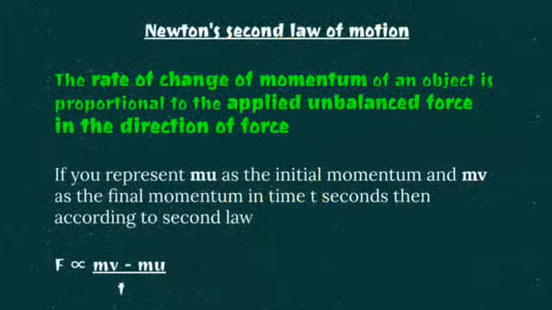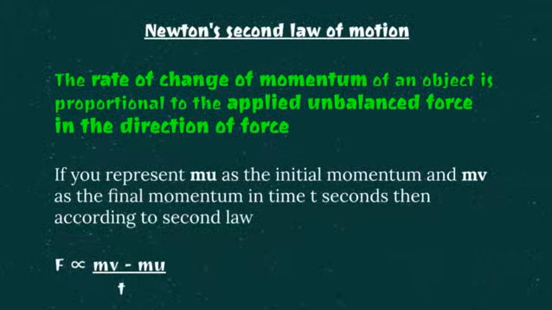With the new term momentum, Newton formulated the second law of motion, saying that the rate of change of momentum of an object is proportional to the applied unbalanced force in the direction of the force. That is, when force is applied on the object, and if it is an unbalanced force, then there will be a change in momentum at a particular time, and they are proportionate.